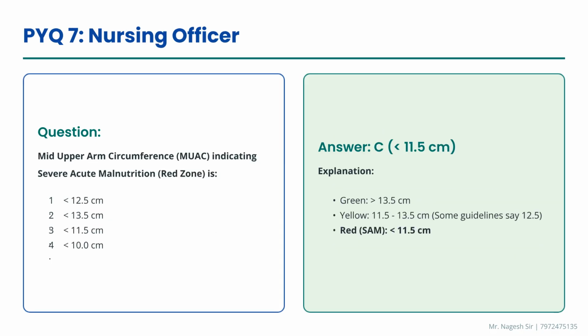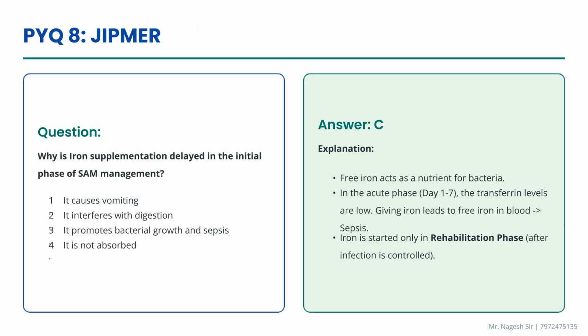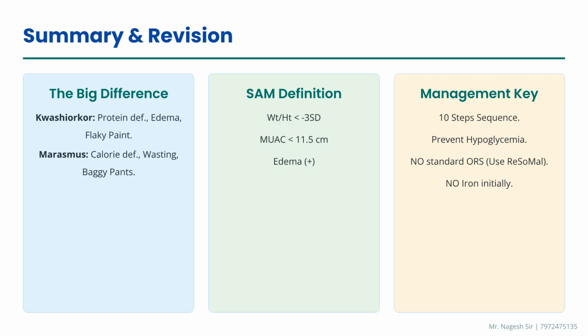Practice question 7. Mid-upper arm circumference indicating severe acute malnutrition, the red zone, is less than 11.5 centimeters. Practice question 8. Iron supplementation is delayed initially because free iron promotes bacterial growth and sepsis in the acute phase of SAM. It is started during the rehabilitation phase. In summary, remember the key differences between kwashiorkor and marasmus, the definition criteria for SAM, the 10 steps of management, and avoid standard ORS and initial iron supplementation.